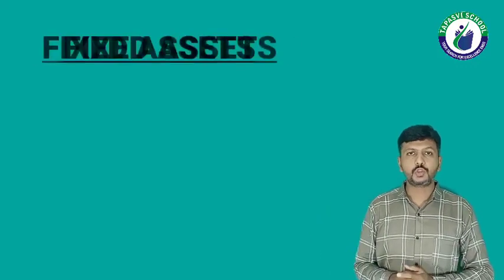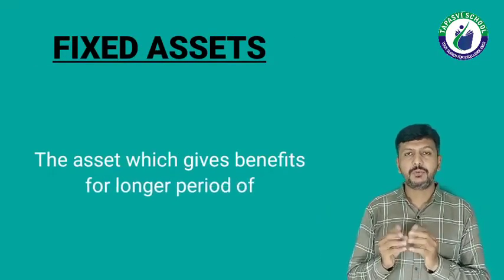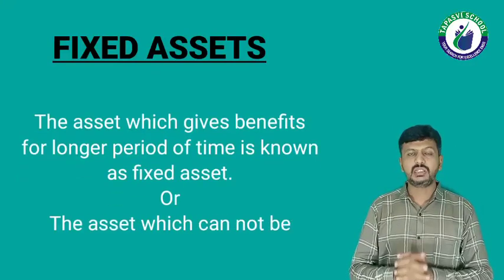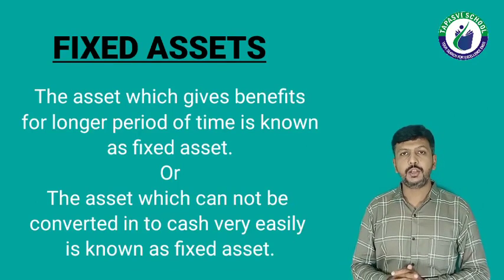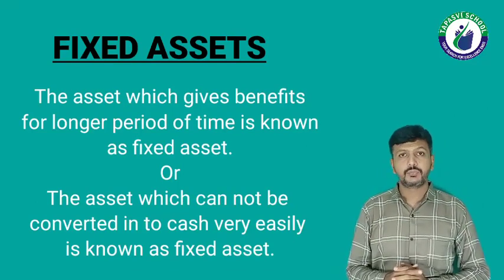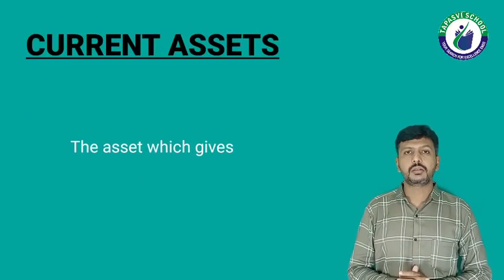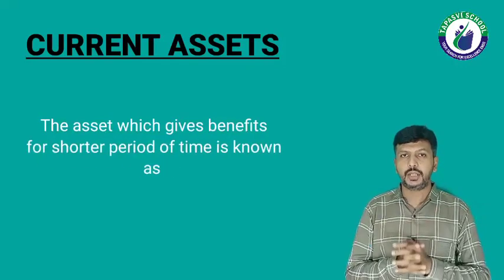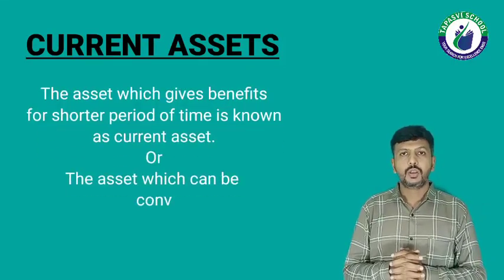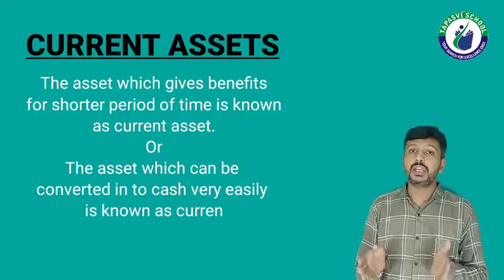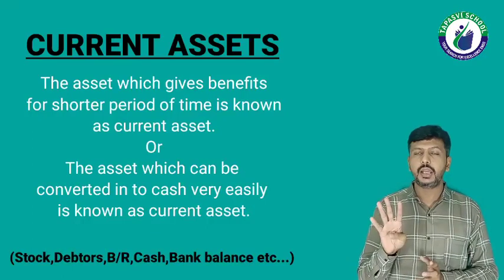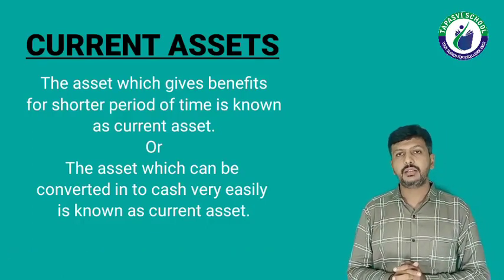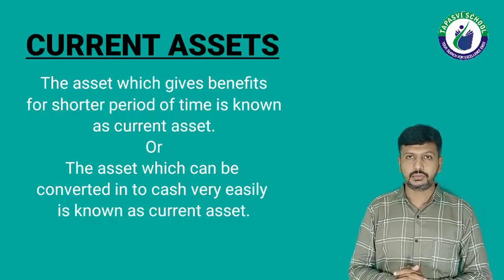Fixed asset means an asset which gives benefit for a longer period of time. Or in another way we can say that the asset which cannot be converted into cash very easily is known as fixed asset. Now current asset. Current asset means the asset which gives benefit for a shorter period of time, less than 1 year. Or in other words, the asset which can be converted into cash very easily, like stock, debtors, bills receivable, cash balance, bank balance, etc. These all are a part of current assets.